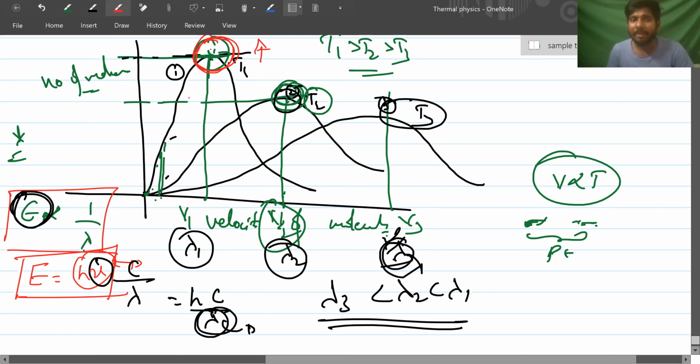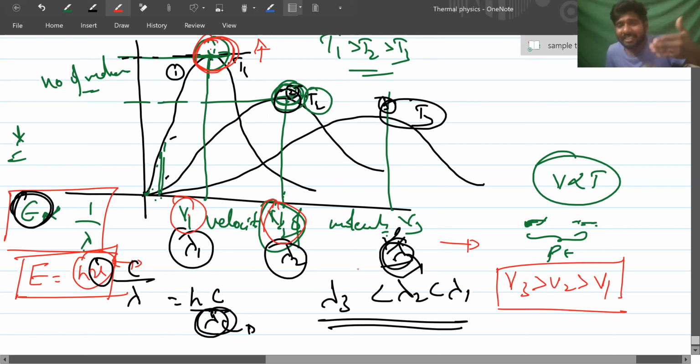Whatever energy you give, the energy of the molecules will increase. If the energy of the molecules is increased, it means the temperature is increased, right? Energy is increased means the velocity also increased, right? That means a greater number of molecules will now have a higher velocity than this velocity V1. This velocity is V2, and this is V3, where V3 is greater than V2 greater than V1. Got it?